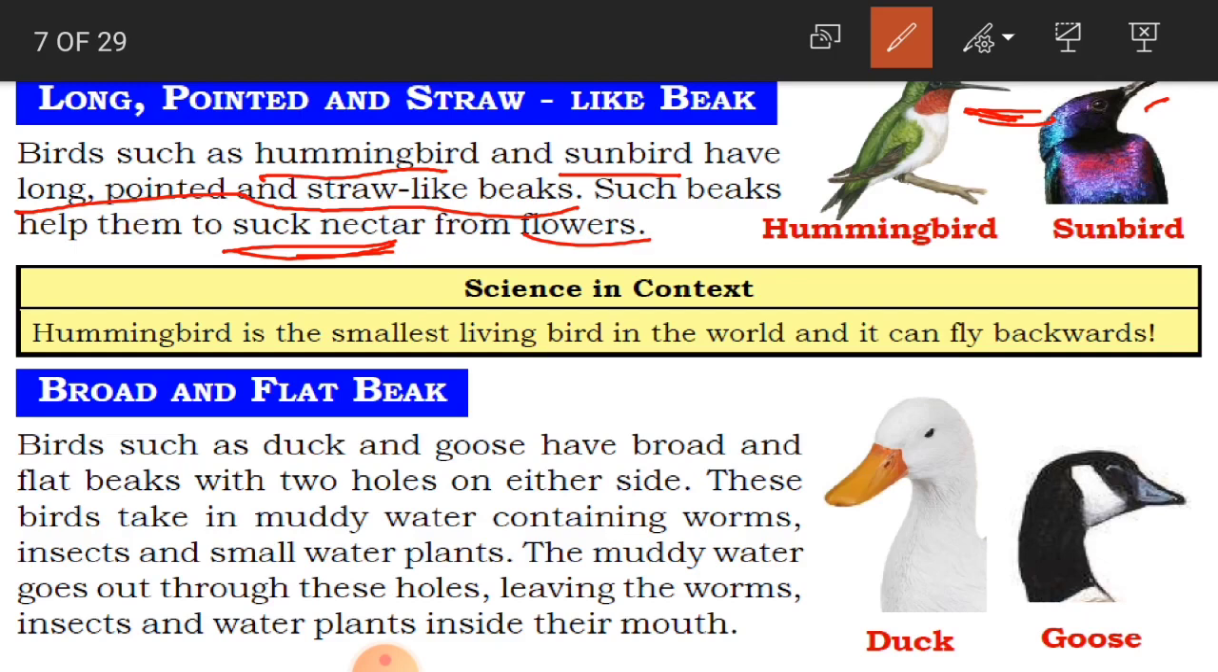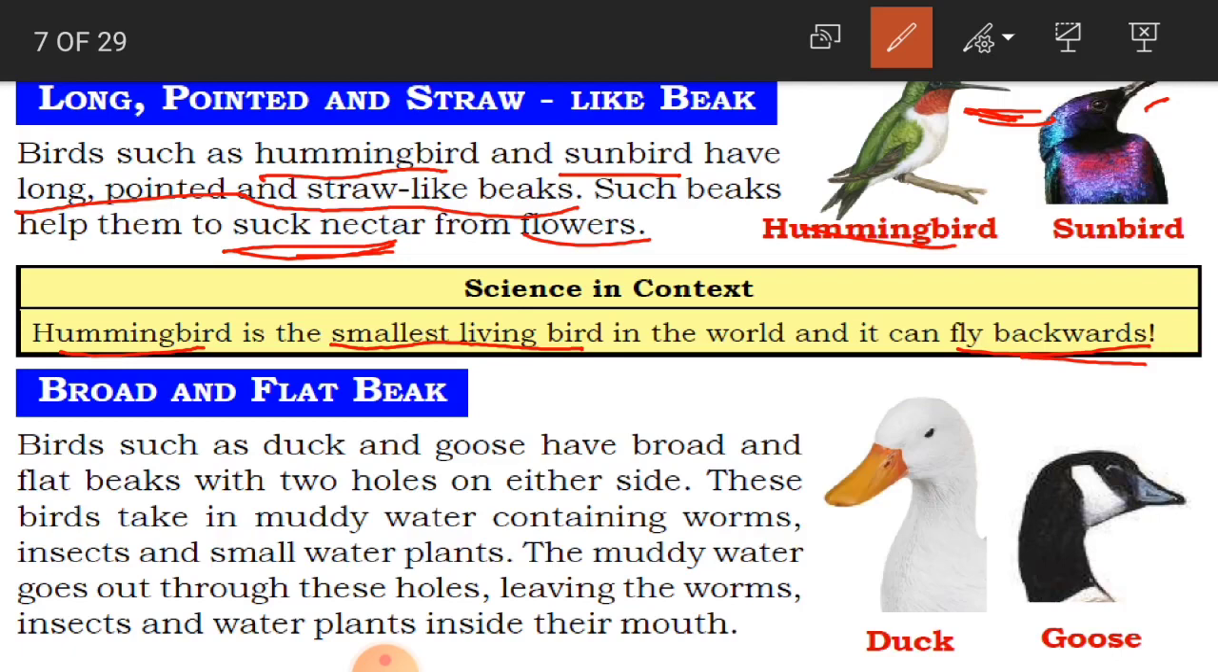Clear? Okay, and see here one fact about the hummingbird: hummingbird is the smallest living bird in the world, and it can fly backwards. Did you know this, children? Normally birds fly frontwards, they'll fly front, but hummingbird can also fly backward. So this is the fact we have learnt from our lesson.